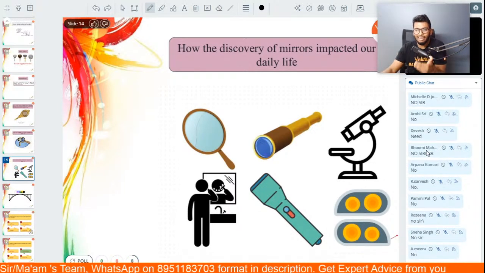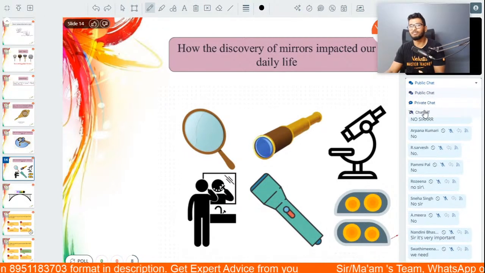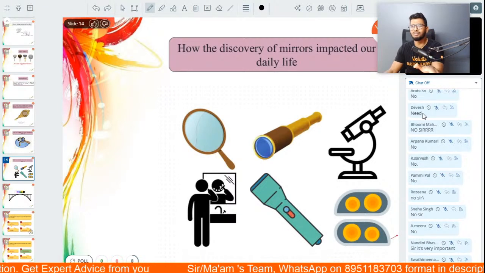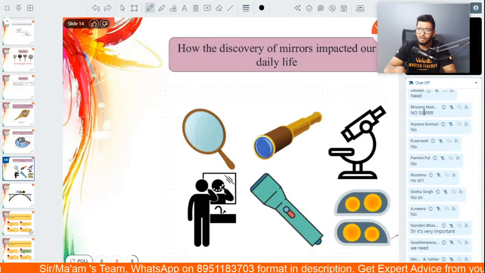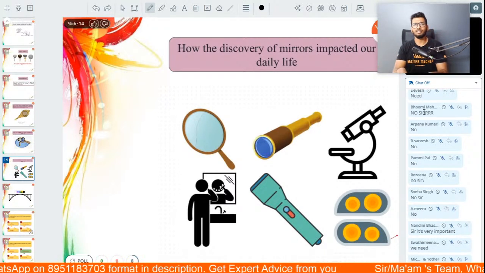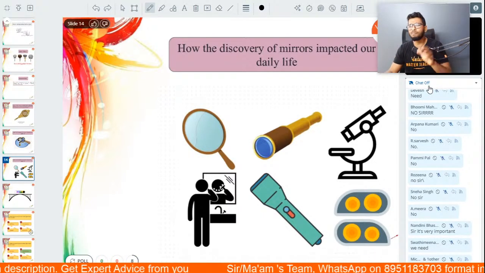Because every day we are inventing something new. Every day we are trying out new stuff. And if it wasn't for the basic understanding of reflection, refraction, trust me, none of this would have been possible. Right now, as I speak, the world's biggest telescope is being made. It's called the James Webb Telescope. The whole thing is made up of mirrors.